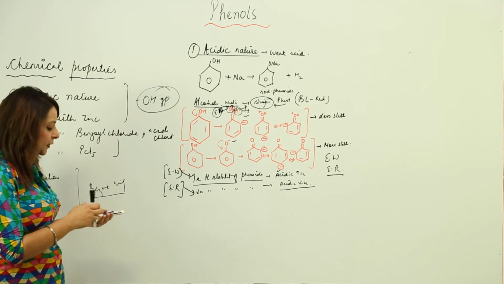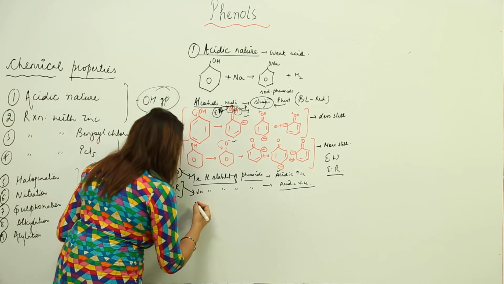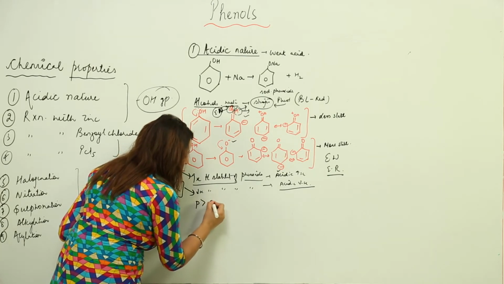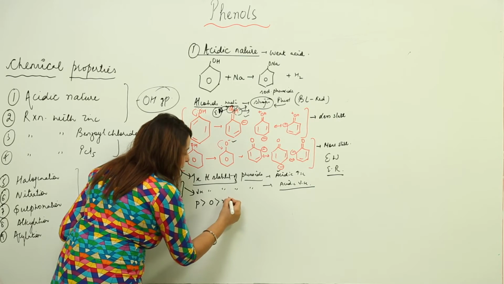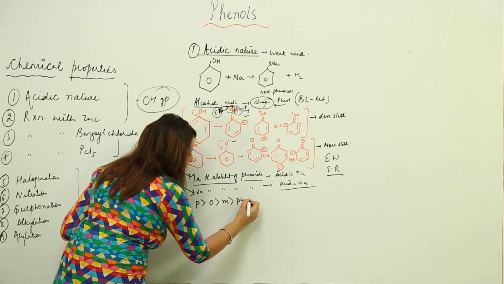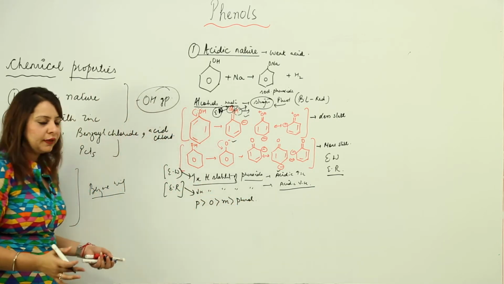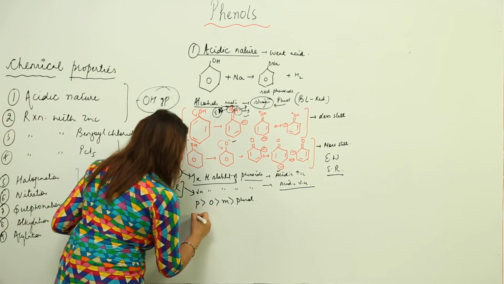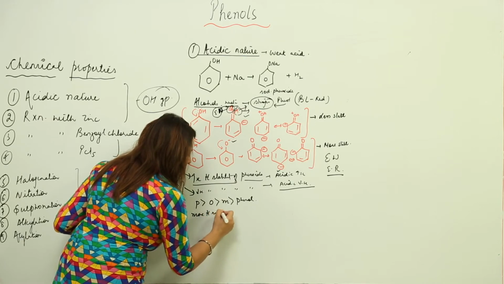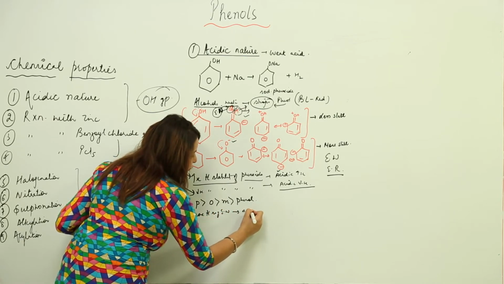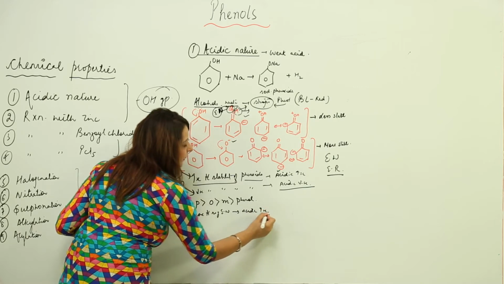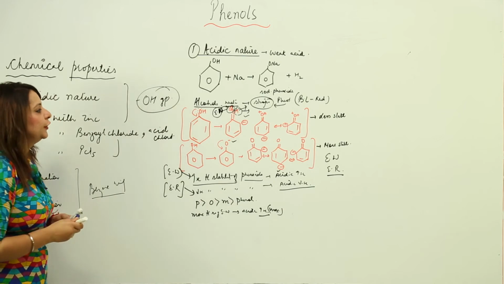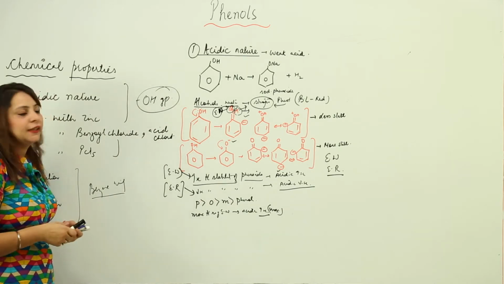And keep in mind that an electron withdrawing group attached to a benzene ring is more effective when it is at the para position as compared to the ortho one, as compared to the meta one, or when we compare it with the phenol which has no electron withdrawing group attached. And the more the number of electron withdrawing groups, the more is going to be the acidic strength. So we will write maximum strength, right. So this is how you are going to compare and comment on the acidic nature.